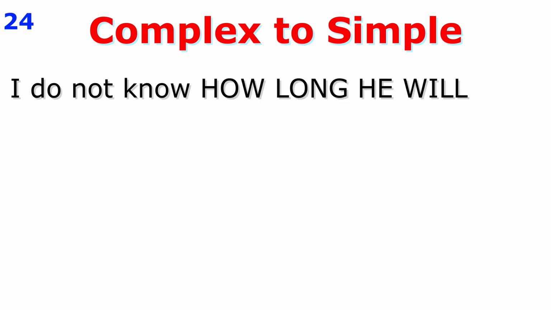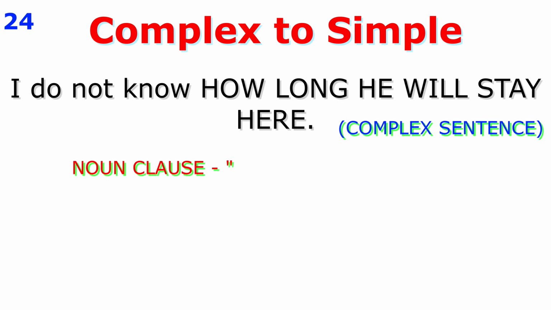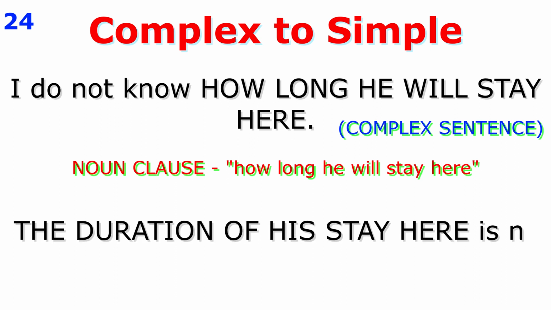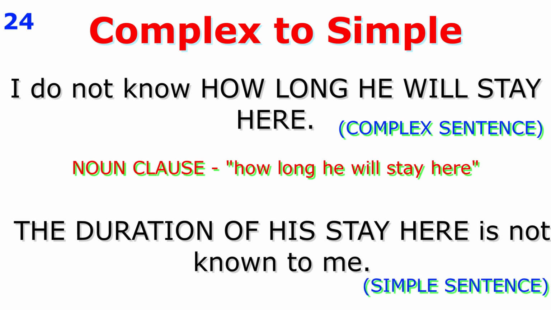Complex form: I do not know how long he will stay here. Simple form: The duration of his stay here is not known to me. Okay.